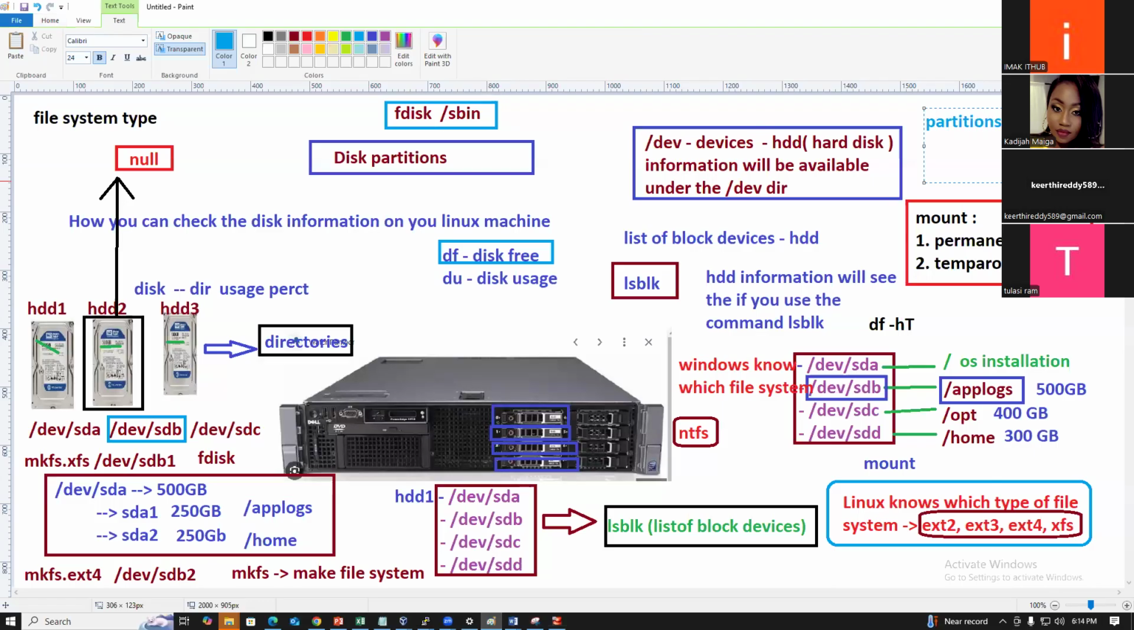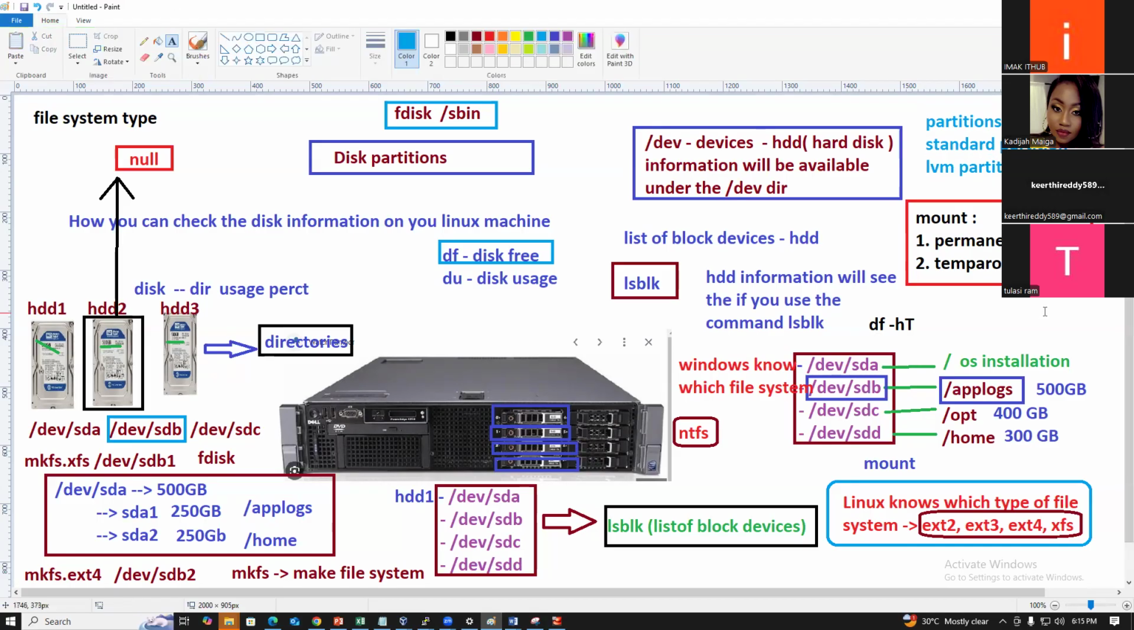So partitions are of two types: standard partition and LVM partition. What is that? Standard and LVM. If you create a partition as a standard, we cannot extend.